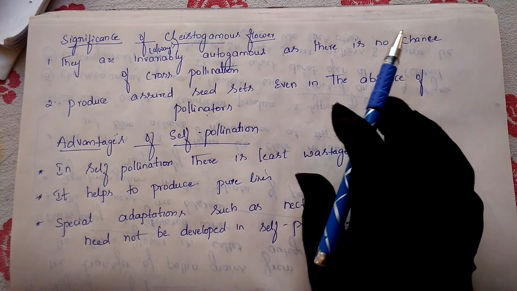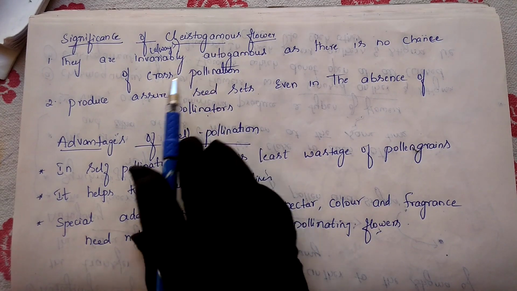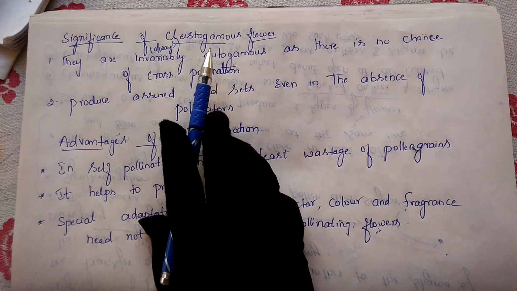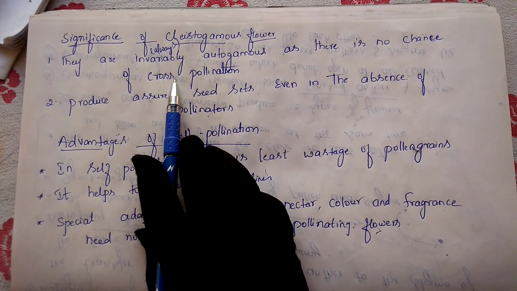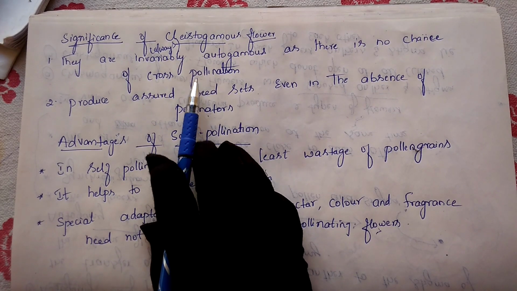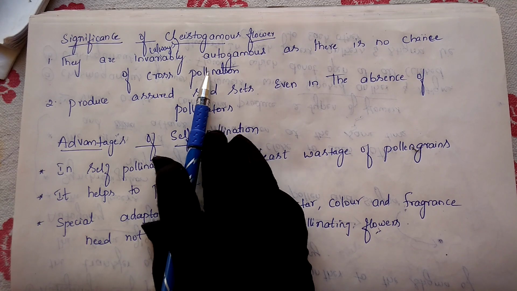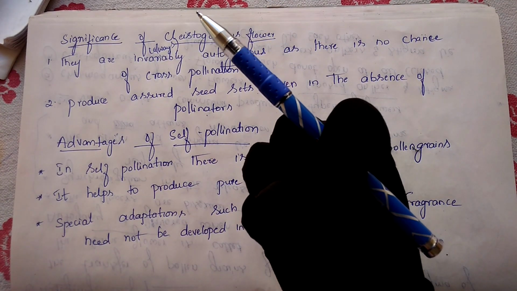They never go for cross pollination; always they go for self-pollination only. There is no chance of cross pollination because they are present inside the soil, and the flower is always in a closed condition.